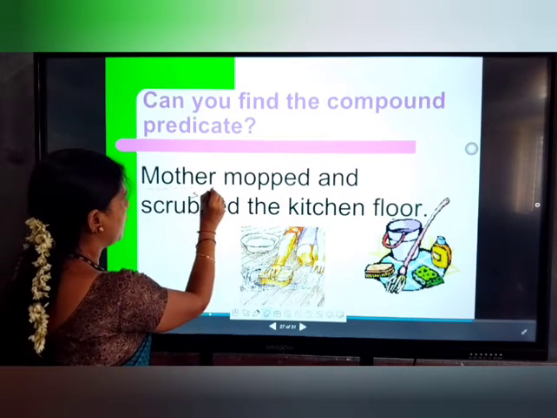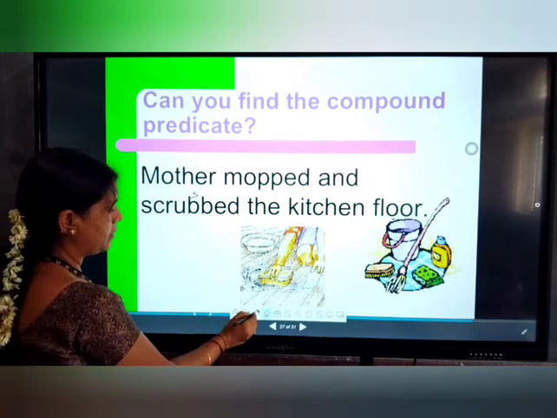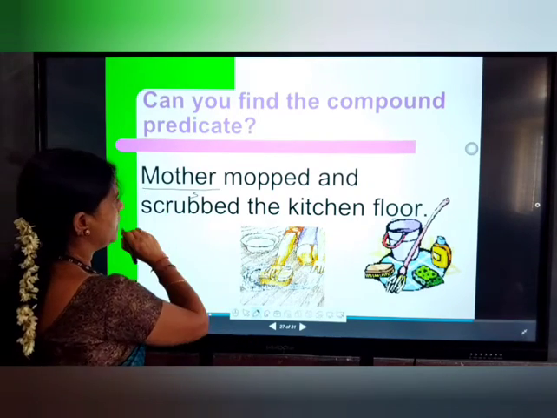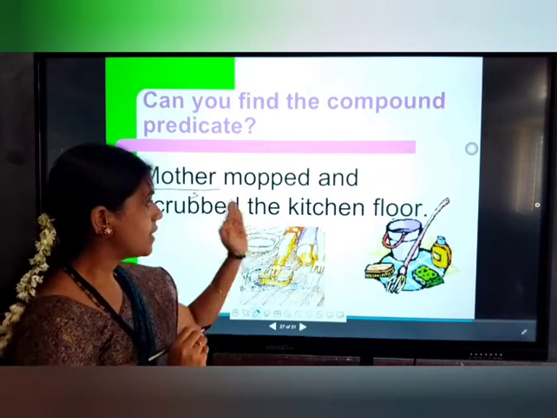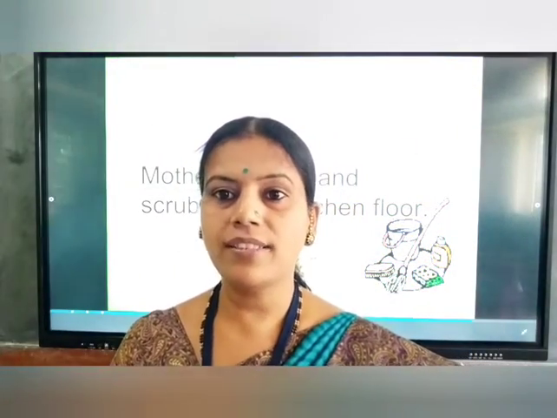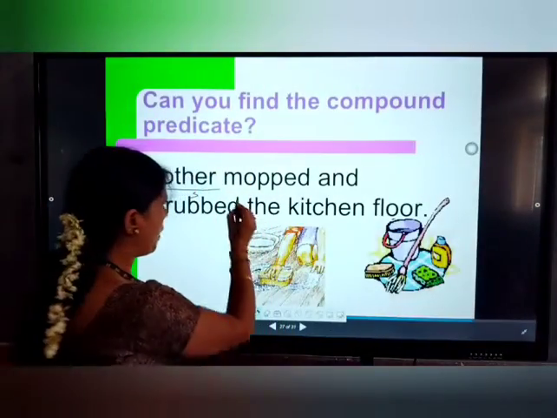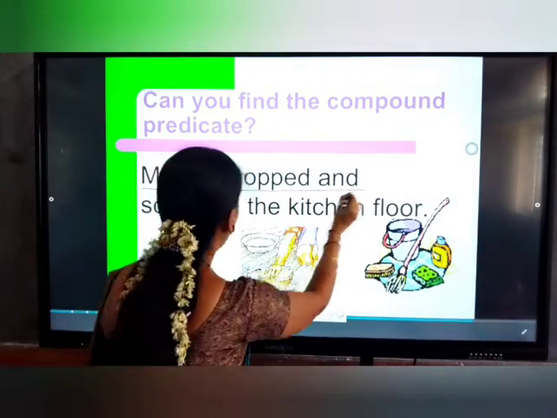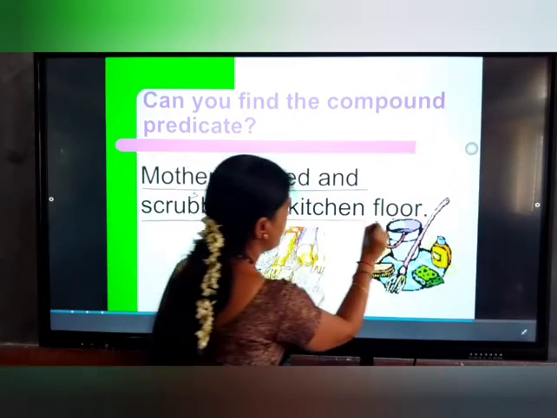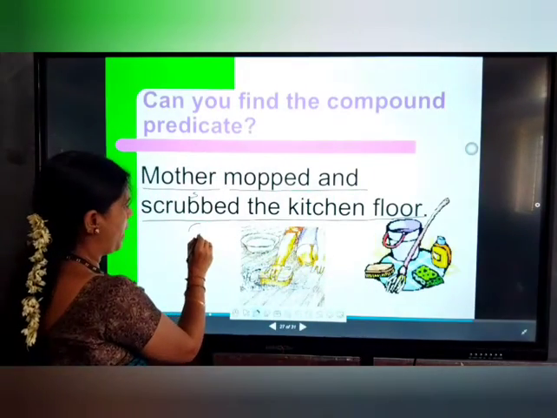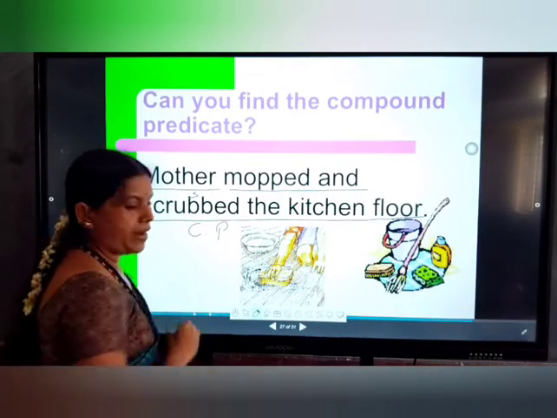But here the remaining part, mopped and scrubbed the kitchen floor, she had done two works here. The number of actions are more. If the number of actions are more, they are called compound predicates. So mopped and scrubbed the kitchen floor we can call a compound predicate.